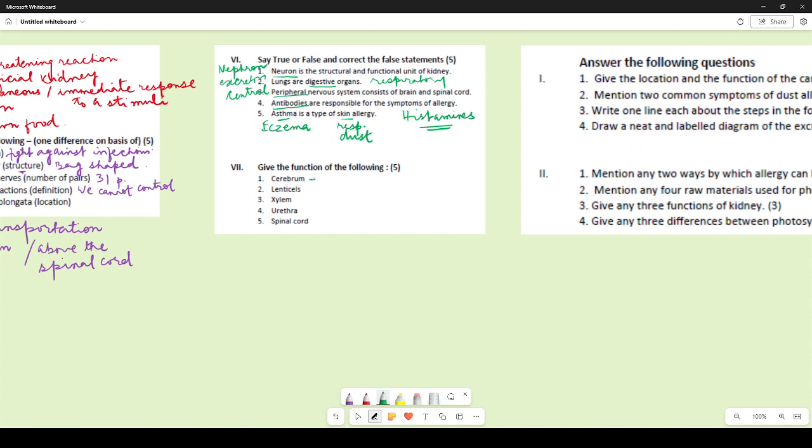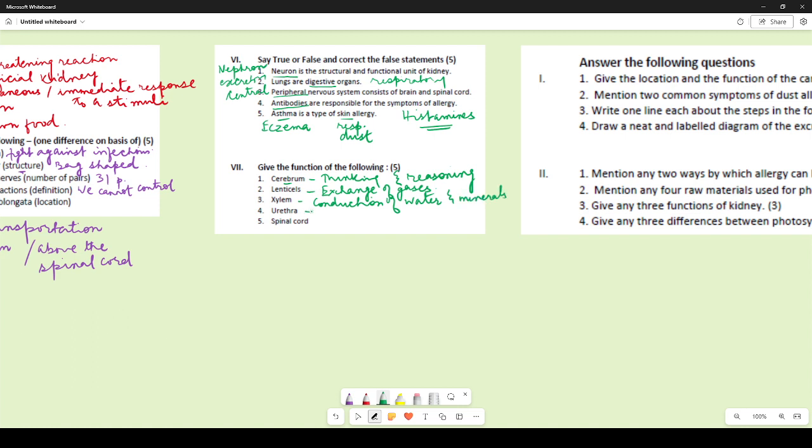Give the functions of the following. Cerebrum, it is the logical and analytical part, so it is responsible for thinking and reasoning. That is the function of our cerebrum. It is the largest part of the brain. Now lenticels, they are tiny openings in the stem and they help in exchange of gases during night time when the stomata are closed. Xylem is responsible for the conduction of water and minerals throughout the plant body.